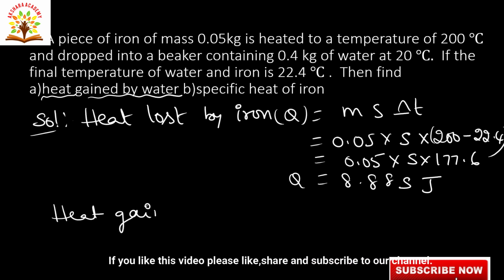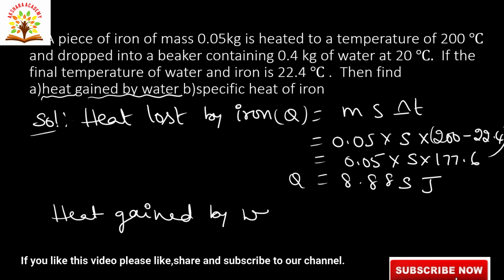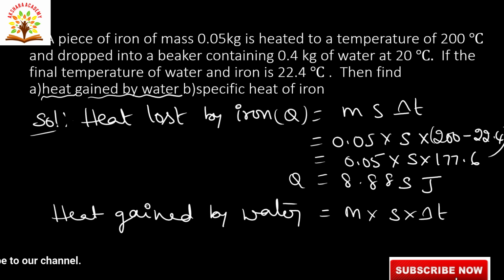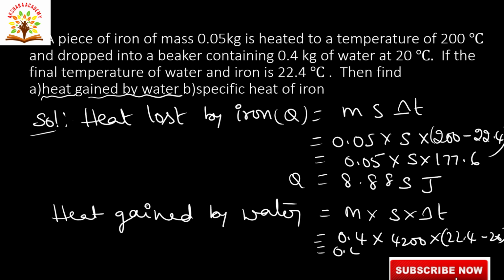Heat gained by water is equal to m s delta T, that is equal to m value 0.4 into s, 4200, into T2 minus T1, 22.4 minus 20, that is equal to 0.4 into 4200 into 22.4 minus 20, how much? 2.4.